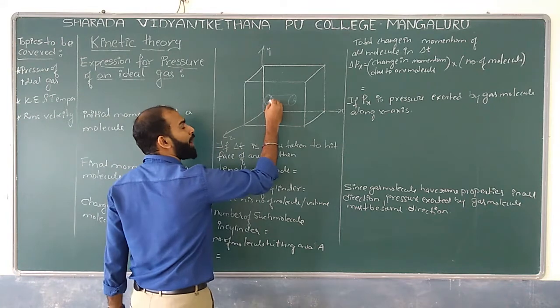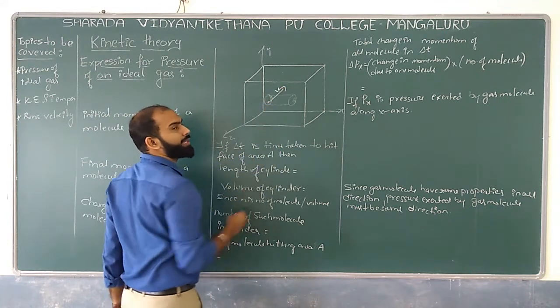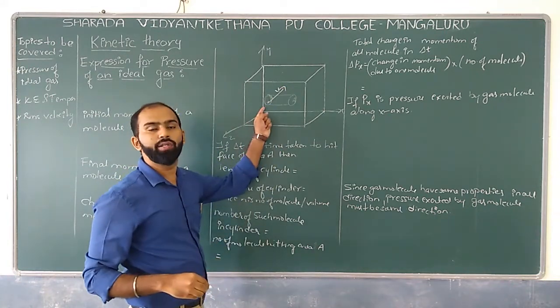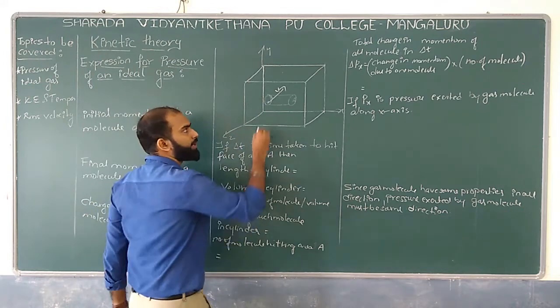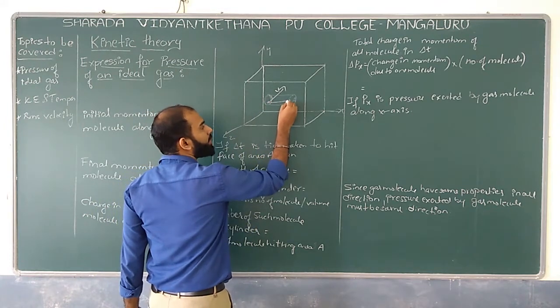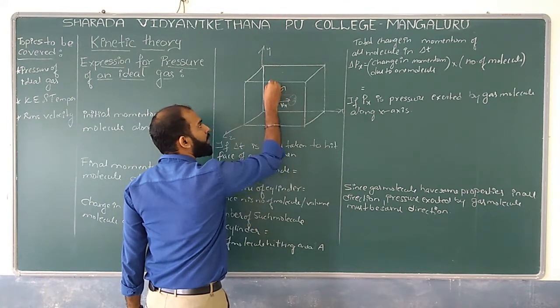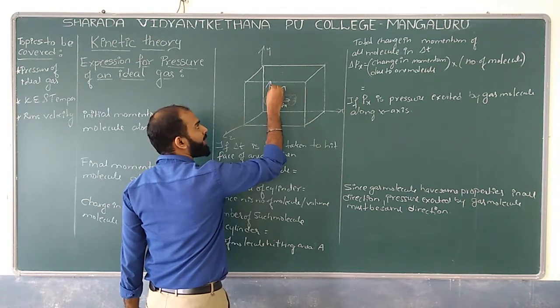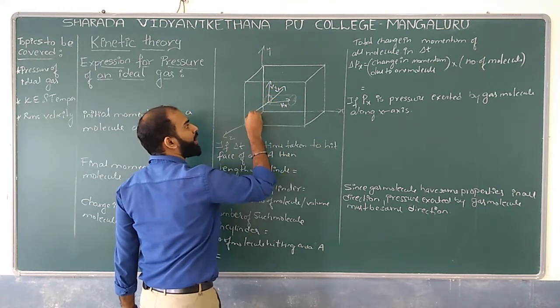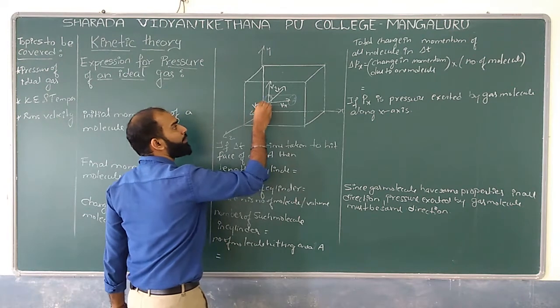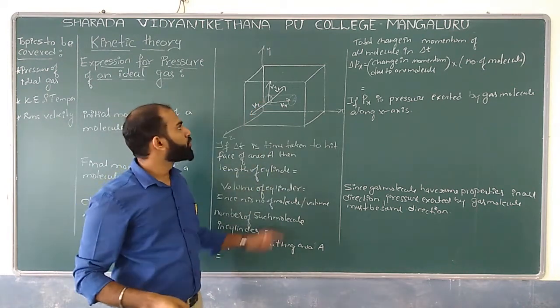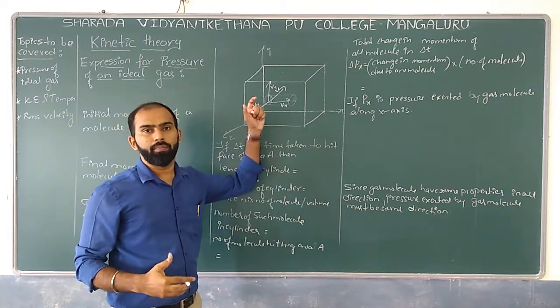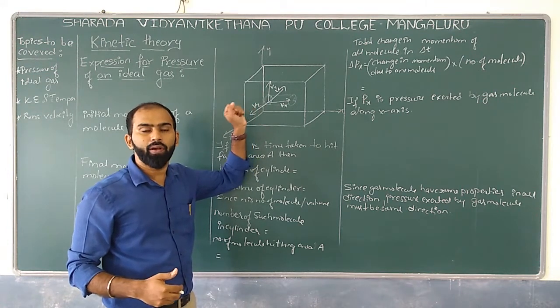So if one molecule is moving with velocity v, I can resolve it into three components: the velocity along the x-axis, vx; along the y-axis, vy; and along the z-axis, vz. This is the basic resolving of components.